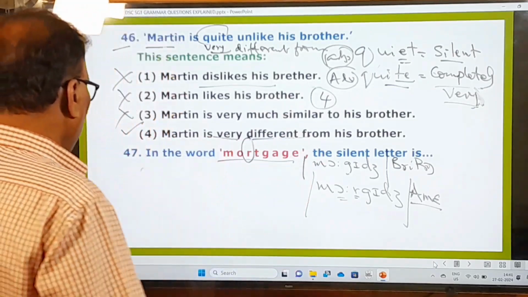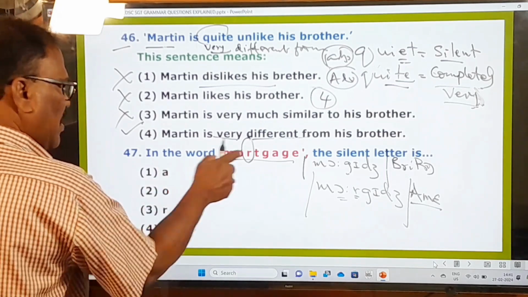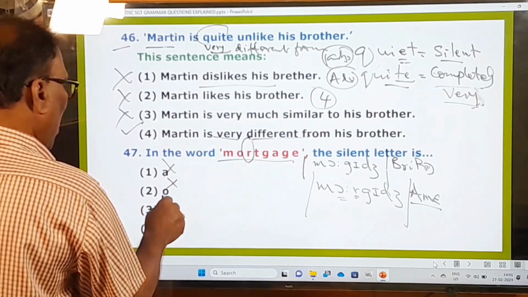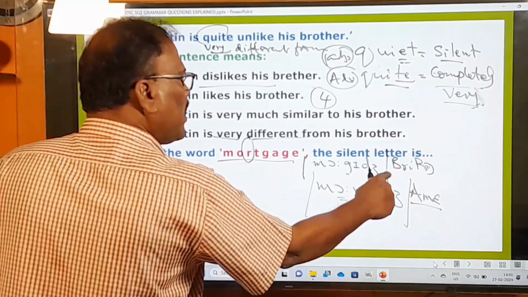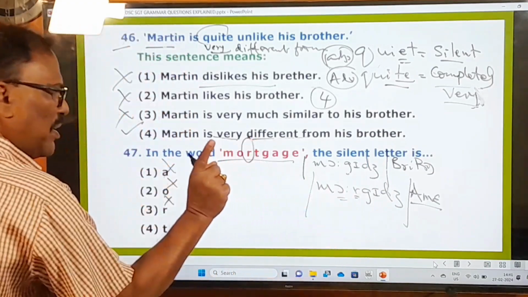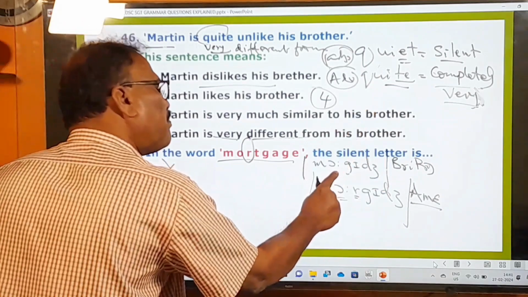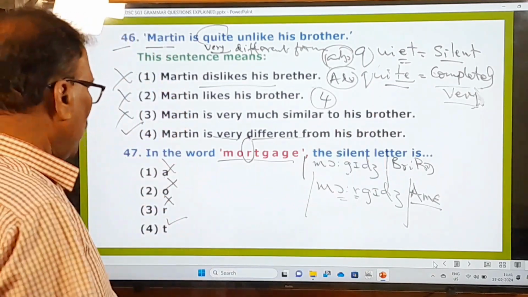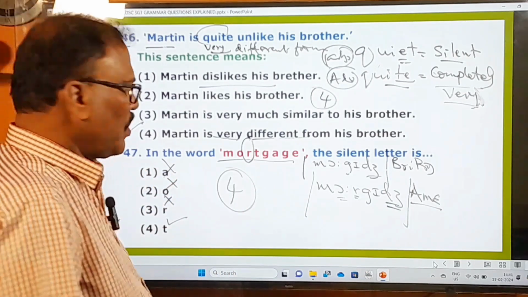Let us now look at the options. Is A silent in this? No. O silent? No. R is also not correct because it is silent in the British pronunciation but not in the American pronunciation. And T is silent both in the British and in the American pronunciation. So here your answer is going to be the fourth one. Now let's move on to the other questions.